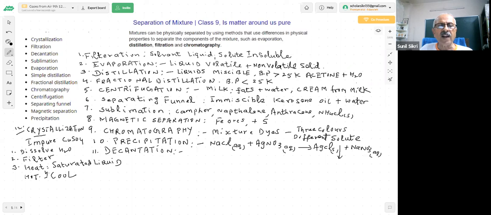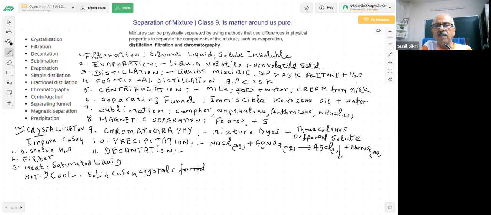Then what happens is that the solid starts separating out. Solid copper sulfate crystals are formed.